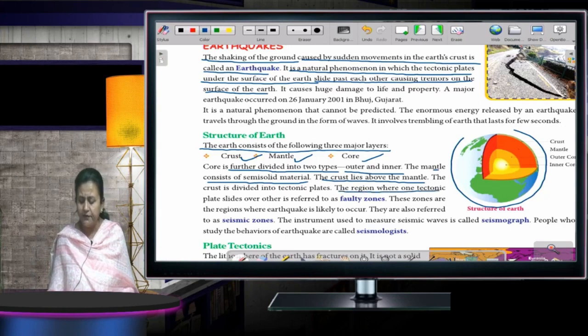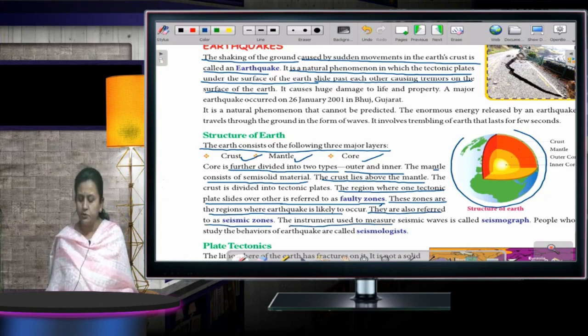The regions where one tectonic plate slides over another are referred to as fault zones. Wherever the tectonic plates are moving, that area will be more prone to earthquakes. Those zones are known as fault zones. These zones are the regions where an earthquake is likely to occur. They are also referred to as seismic zones.